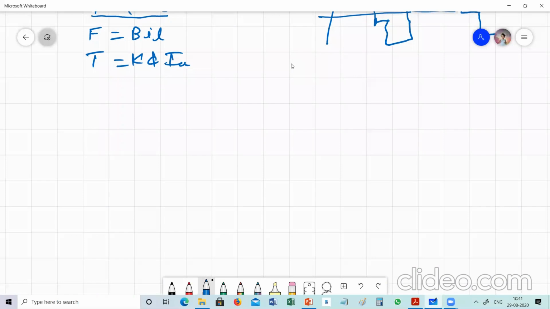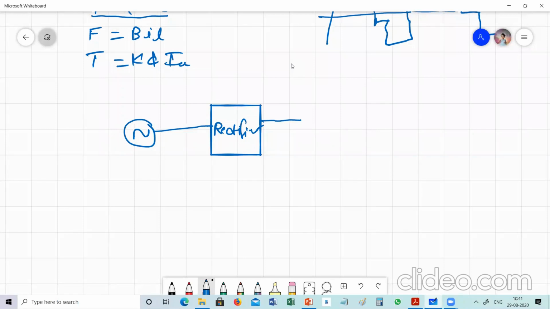most of the time such loads can be represented like this. For example, suppose there is an AC supply, and here is the rectifier, and the output of the rectifier is given to a particular motor.